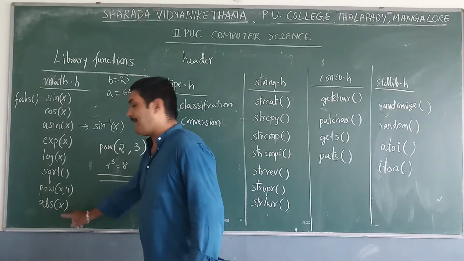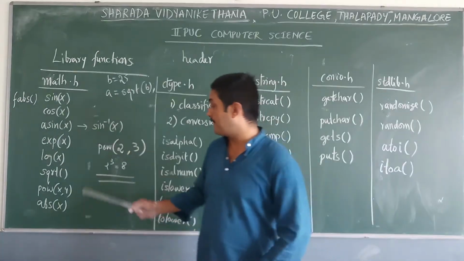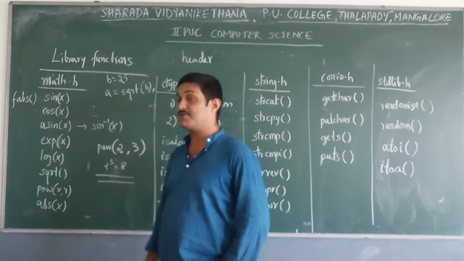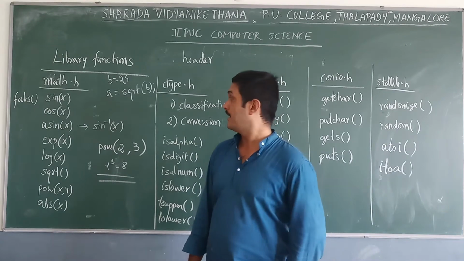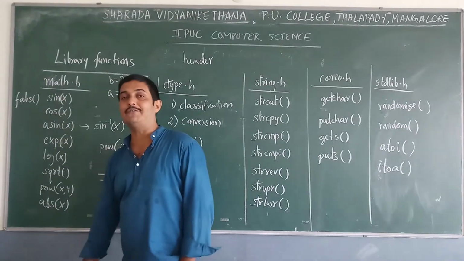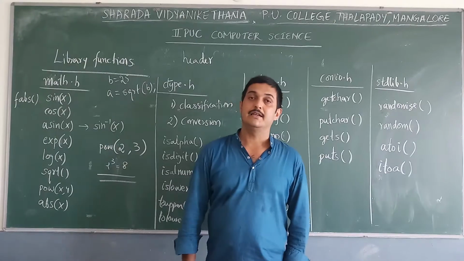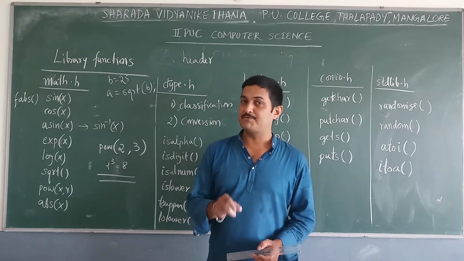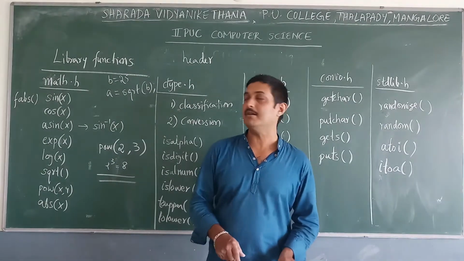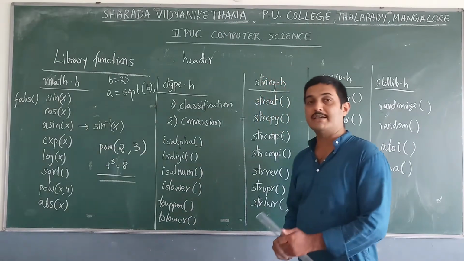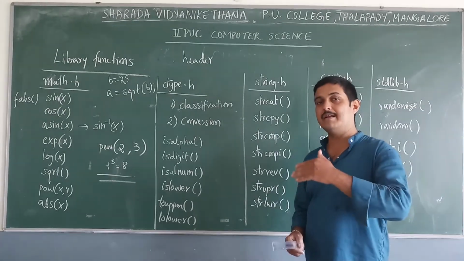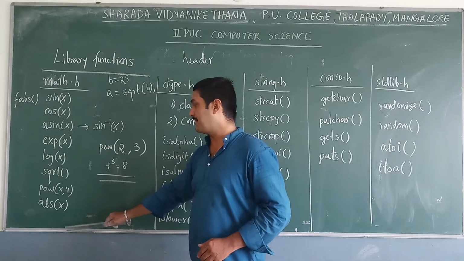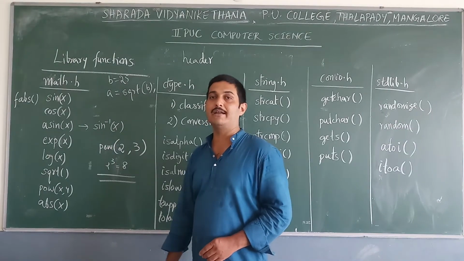So next one is the absolute value of x, written by the abs function. That means the abs function gives the absolute value of x. Next, fabs. Here fabs gives the absolute value of a floating point number or real number. Okay, these are about the math.h header file. Under math.h there are many built-in functions, such as sin x, cos x, fabs, abs, pow of x comma y, etc.